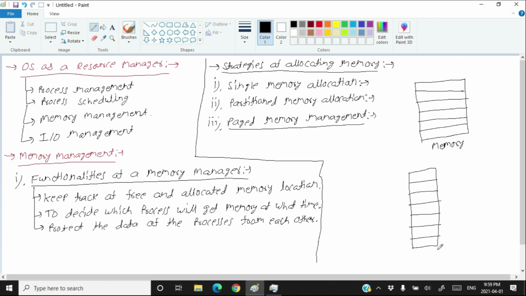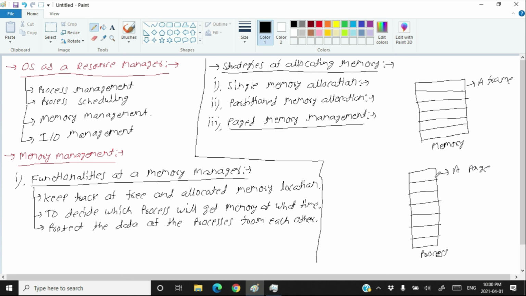So this is the memory and this is the process. Every partition of the memory is called a frame, and every partition of the process is called a page.